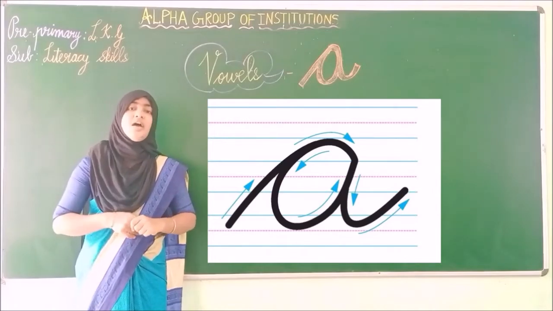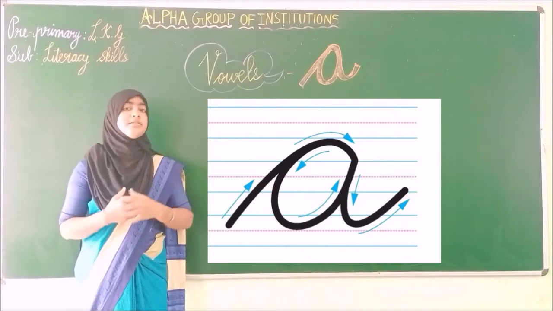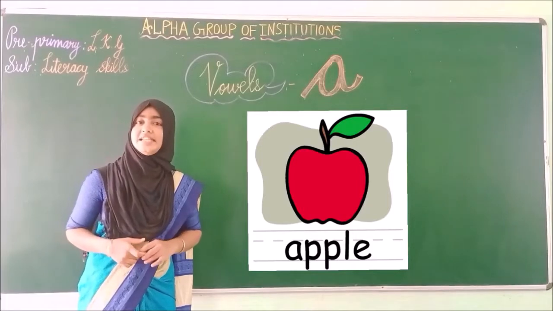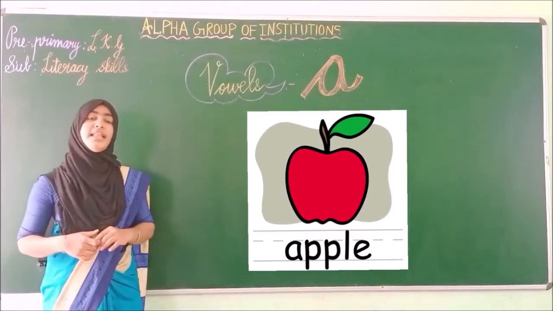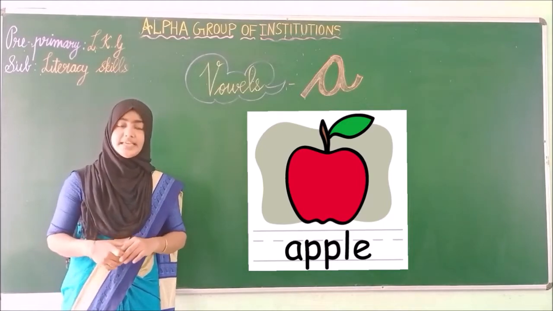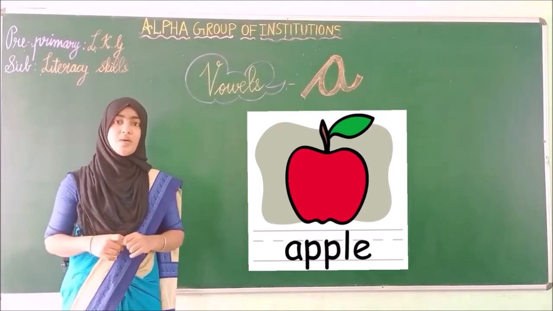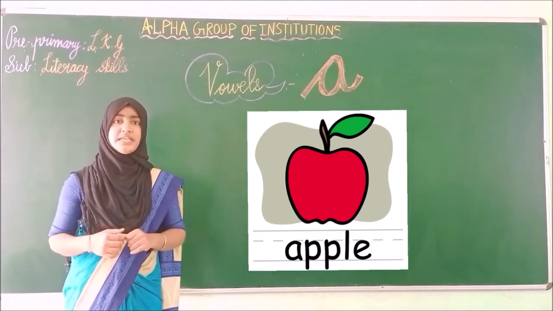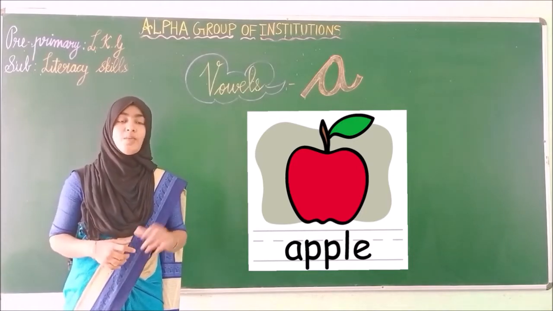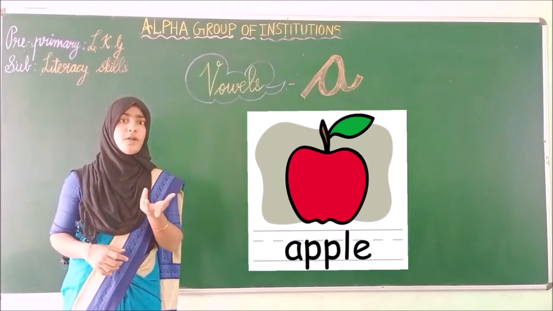Okay, children. Now, we are going to know the sounds of vowels. That is phonic sounds. Shall we see the words with the letter A sounds? Everyone listen to me. A sounds. How am I pronouncing? We can say it as A, but the sound is A. While pronouncing the words, listen carefully.